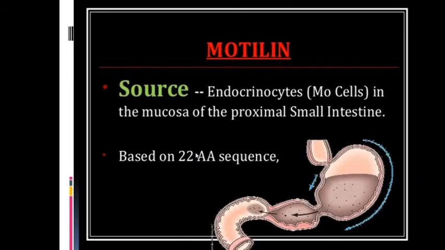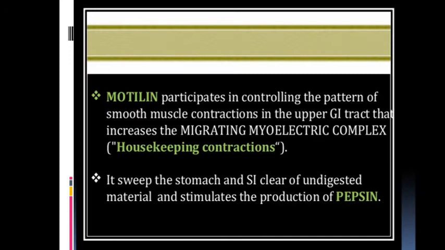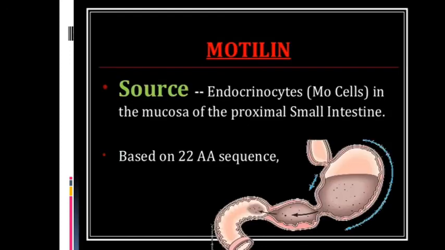Now coming to the motilin. Motilin is from endocrinocytes, MO cells in the mucosa of the proximal small intestine, based on a 22 amino acid sequence. In presence of motilin, there is increased peristalsis.